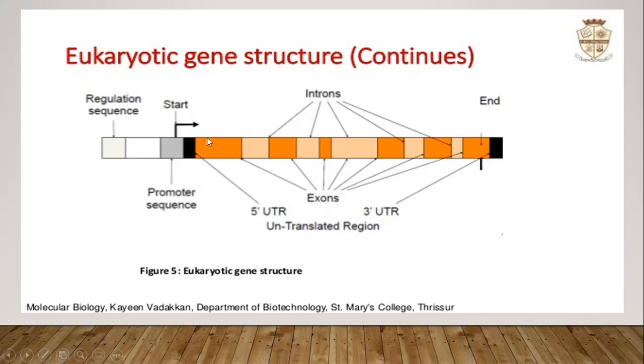This is the open reading frame from here to here, and only these exons remain, and these exons in the open reading frame are translated into functional proteins through translation. And as you can see, this is the end part, and this is the termination region or terminal sequence. So this is a basic diagram of a gene structure, which includes regulation sequences, promoter sequences, open reading frame which has introns and exons, and the termination sequence.